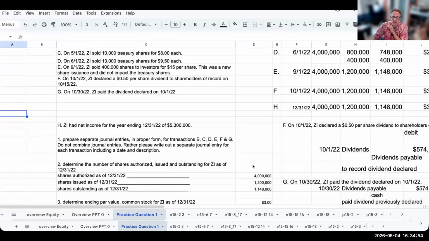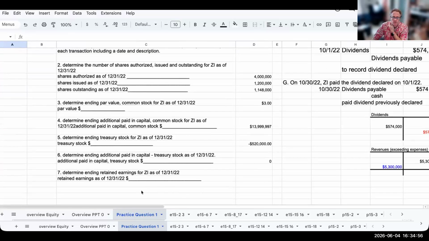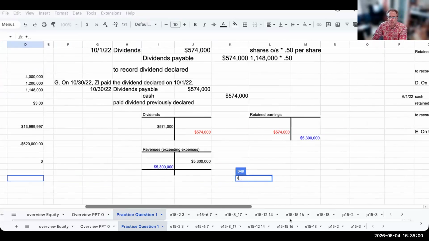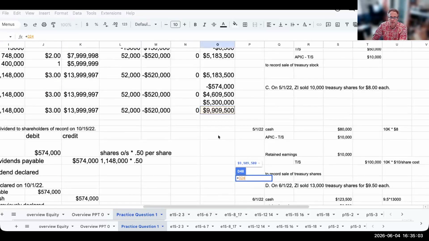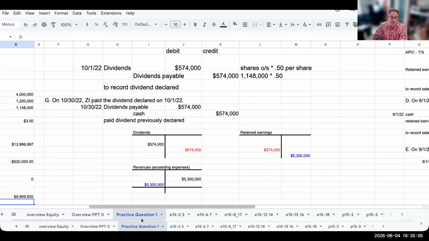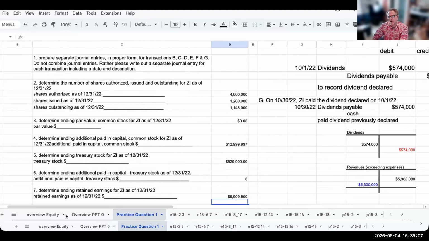Okay, so coming over here, determine the ending retained earnings as of 12/31/22. That is going to be 9,909,500. And of course, I might be wrong but my great students in accounting 202B will, in summer of 2026, set me off on the right direction. And with that being said, I have another video I get to make because I made a mistake.